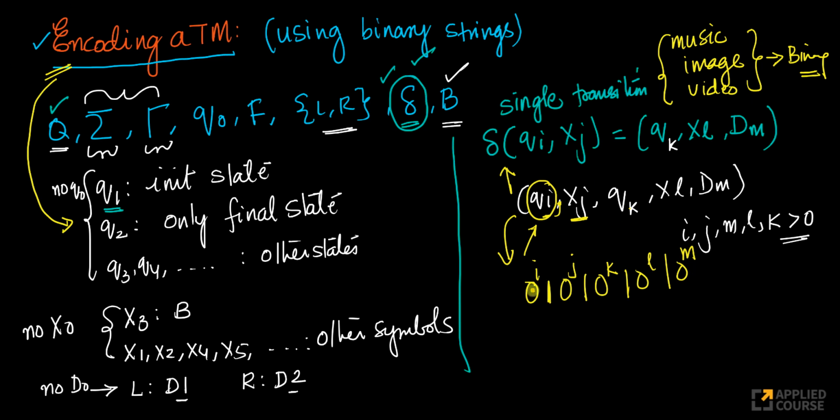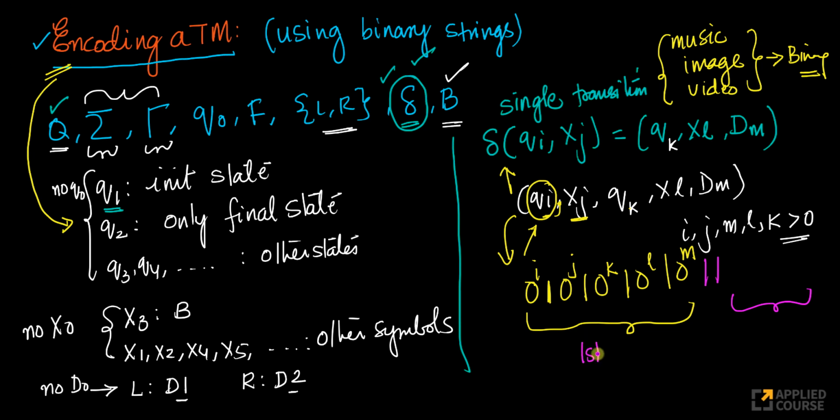So this is a way to encode a single transition. But a transition function has multiple transitions. How do I encode multiple transitions? Very simple idea. If you notice here, because i, j, k, l, and m are all greater than 0, you will never have a situation where you'll get two 1s side by side. So what I'll do here is place two 1s as a delimiter between two transitions.